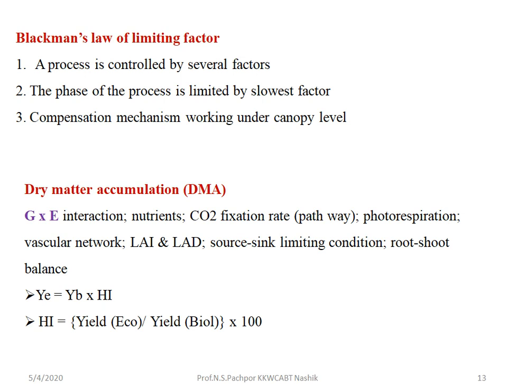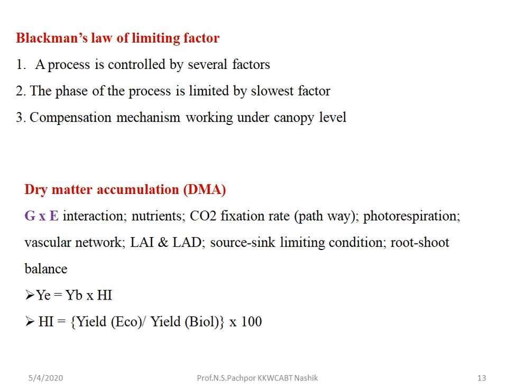We also discussed that the LAI should be optimum, that is 4 to 6. Then LAD means leaf area duration. That is the functionality of the leaf to produce photoassimilates, or to produce sugar; those functional days are called leaf area duration. They also determine the source and sink relationship. Source and sink limiting conditions also particularly affect the source and sink relationship.